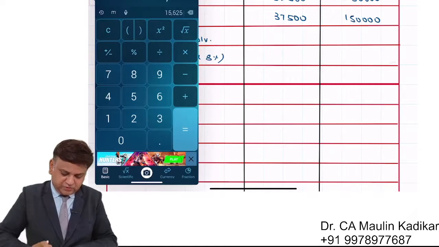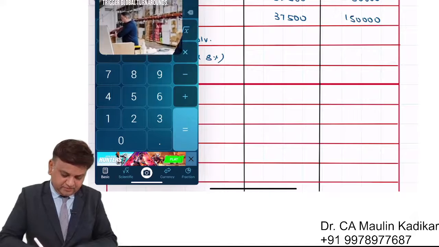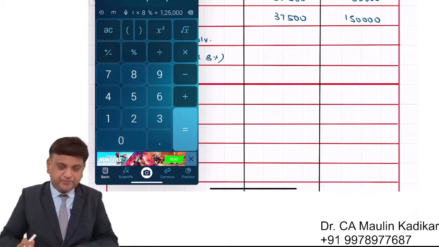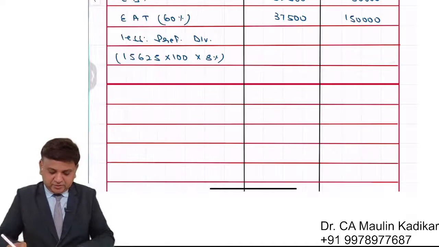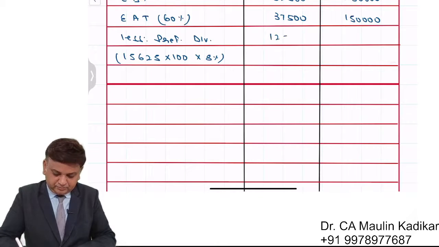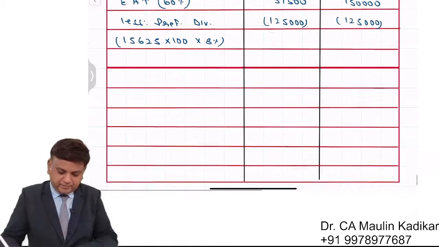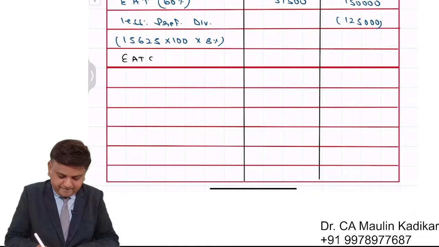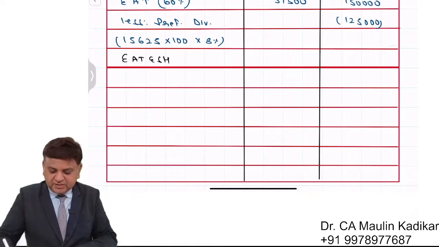So 15,625 into 100 into 8%, that is 1,25,000. That is the amount of the preference dividend. So we will have earning available to equity shareholders. It is 25,000.